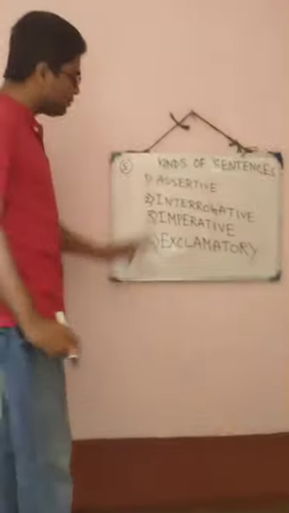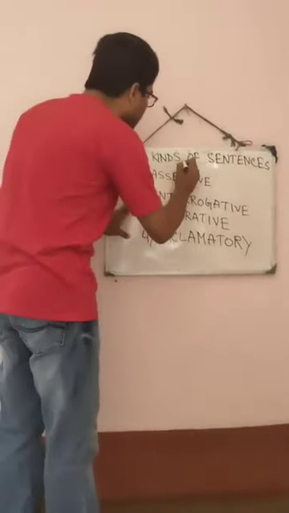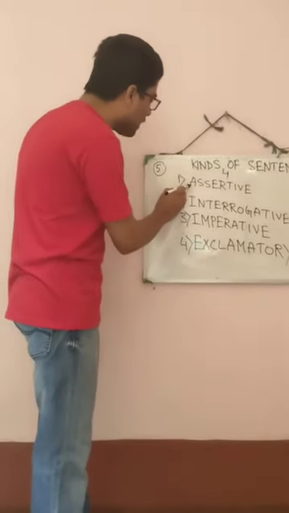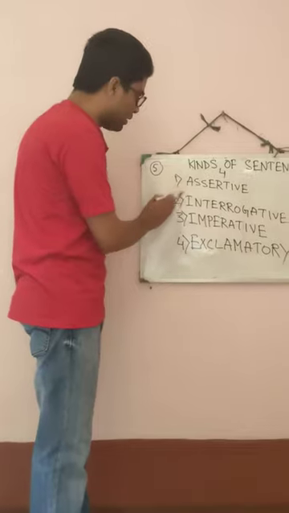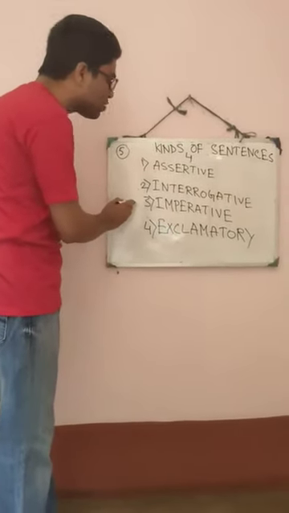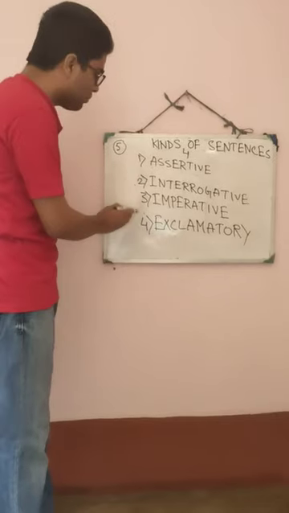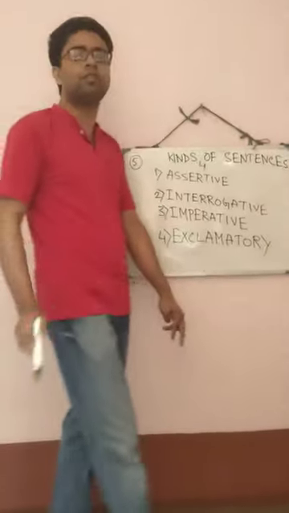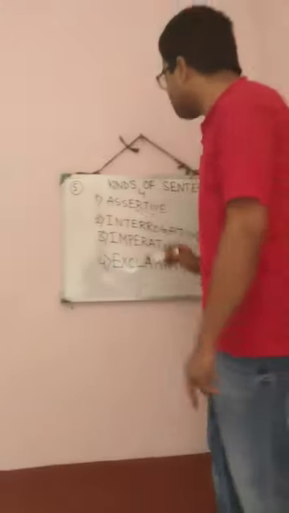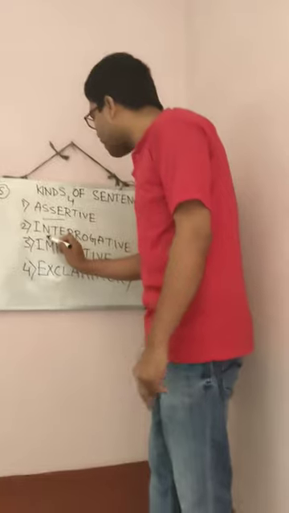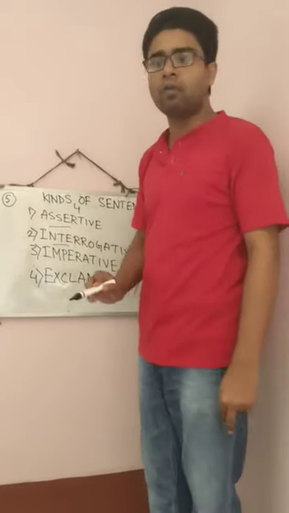So here we learn about kinds of sentences. There are 4 kinds of sentences. Okay, who are they? Number 1 is assertive, number 2 is interrogative, number 3 is imperative, and number 4 is exclamatory. Now we will try to know about their definition and their structure one by one.